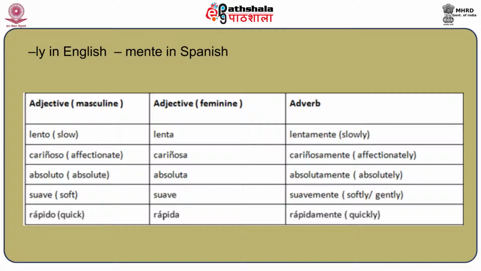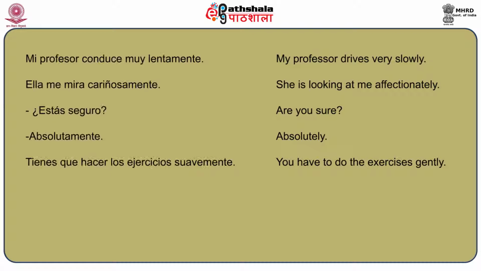And the last adjective that we have is rápido, meaning fast and/or quick, and the feminine form of rápido will be rápida, so the adverb will be rápidamente, meaning quickly. So let's take some examples with these adverbs. If I say my professor drives very slowly, this can be said as mi profesor conduce lentamente, or very slowly, so muy lentamente.